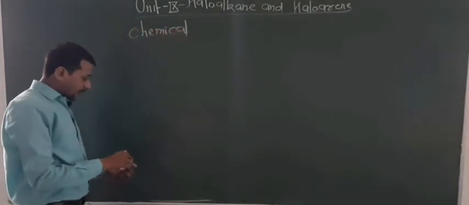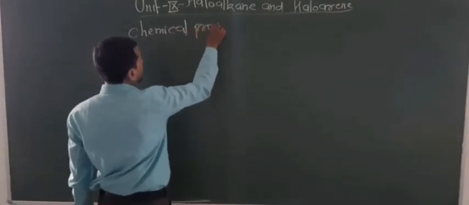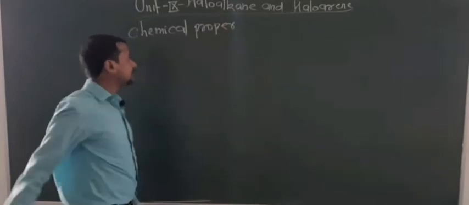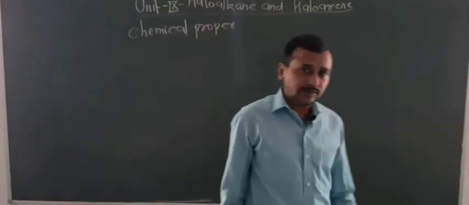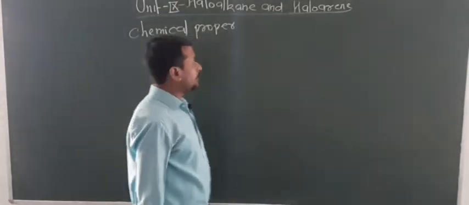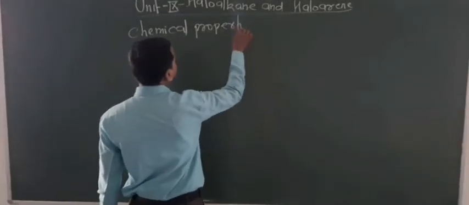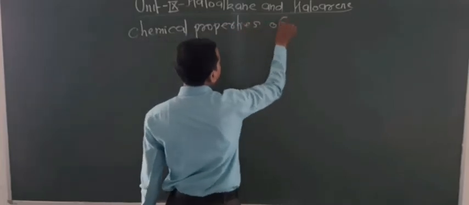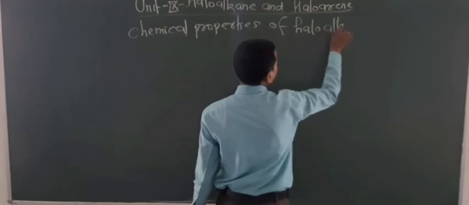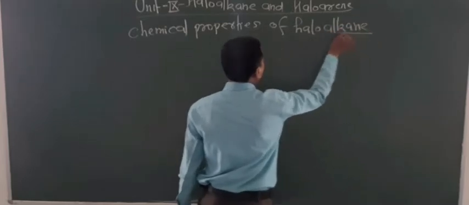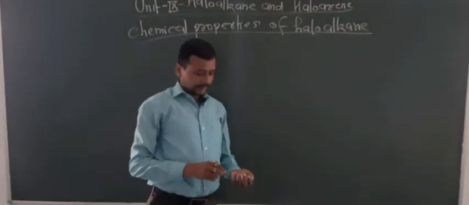Now dear students, let us focus on the chemical properties of haloalkane. This is the most important chemical property of haloalkanes which you have to know. That property is basically the nucleophilic substitution reaction and the elimination reaction. So that's why let us focus on the chemical properties of haloalkane. First of all I will talk about the chemical properties of only haloalkanes.